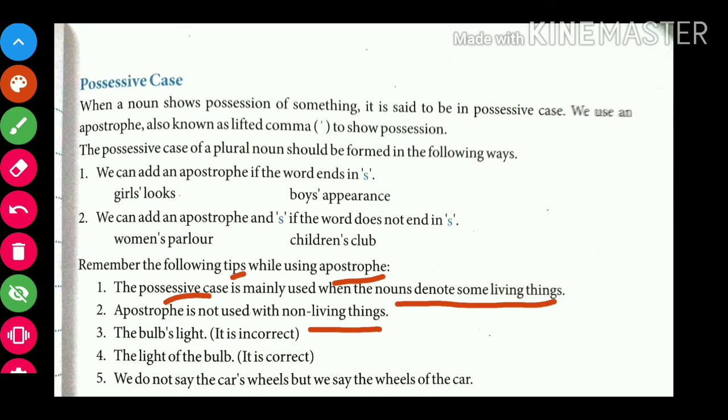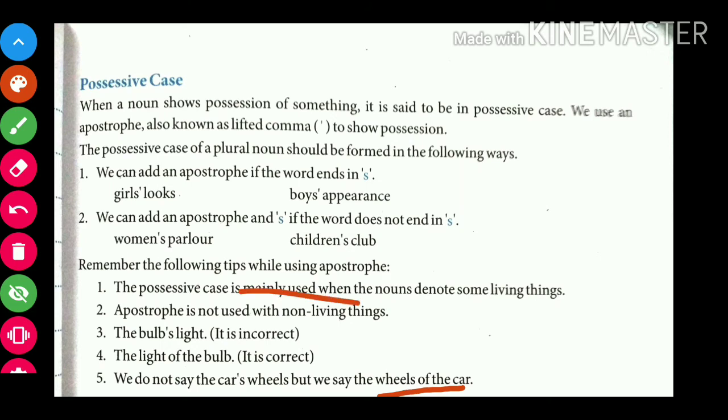Number 3, the bulb's light. Is it incorrect or correct? It is incorrect. Number 4, the correction of the above sentence: the light of the bulb. It is correct. Now number 5, we do not say the car's wheels, but we say the wheels of the car. This is the basic grammar while forming the sentence. This was your possessive case.